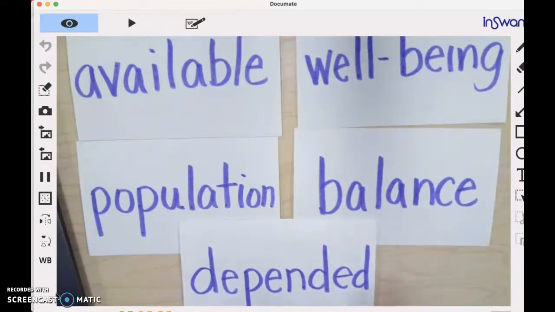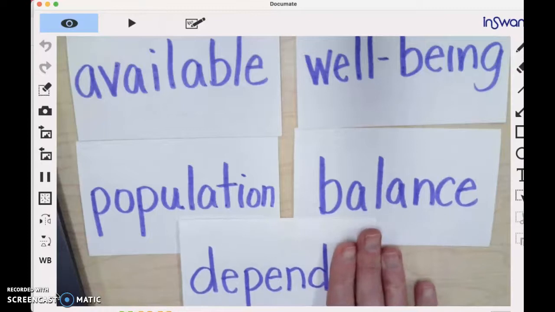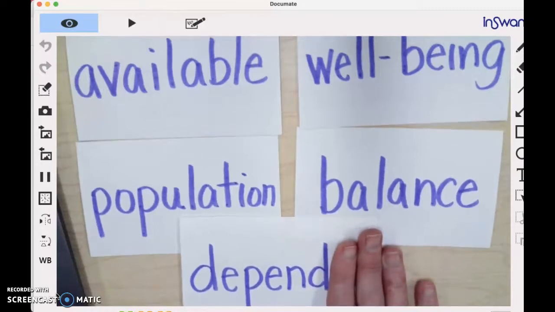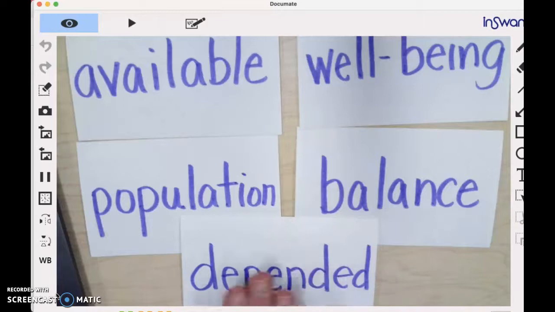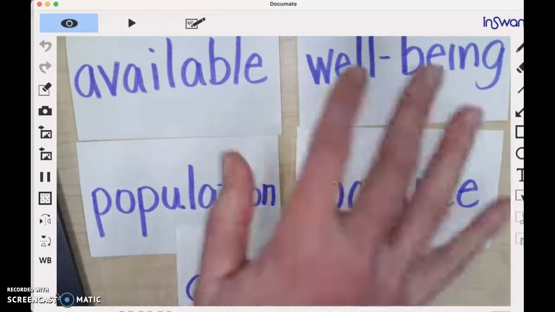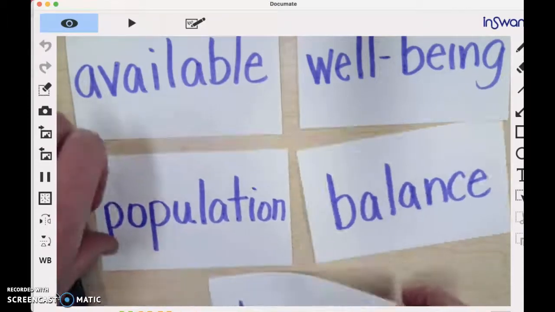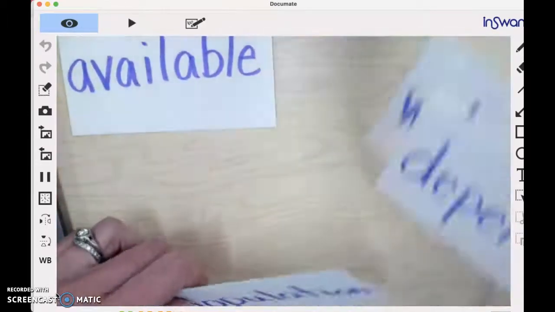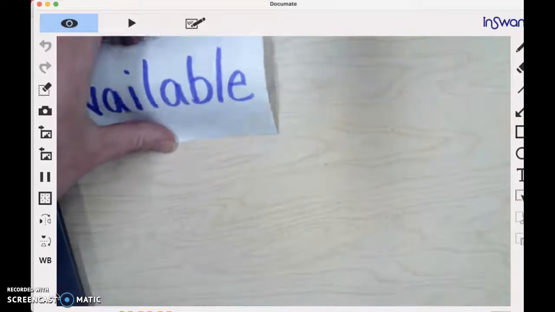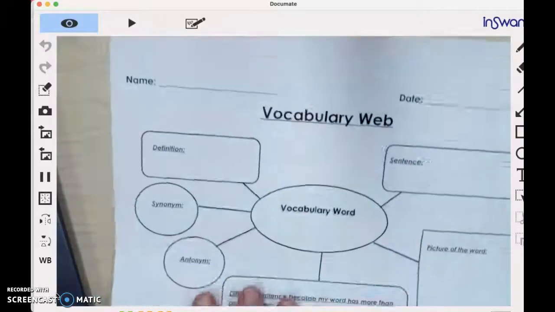Now, for depended, you could kind of think of it as depend because it doesn't change the meaning of it, it just puts it in the past tense. So you could kind of think of it that way. But you're going to choose 2 that you'd like to do, and we're going to do a different web. Mrs. Albert's class is familiar with this a little bit, but it's new for my class.